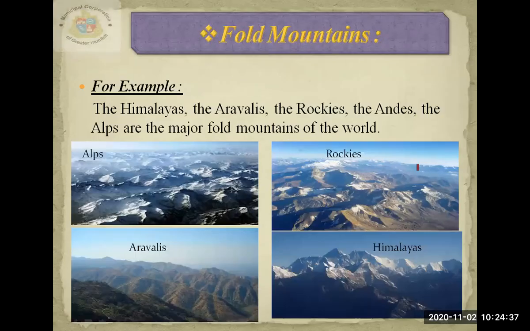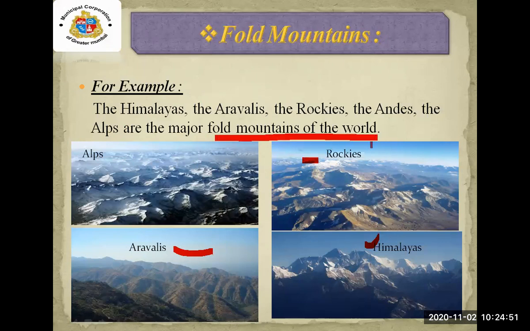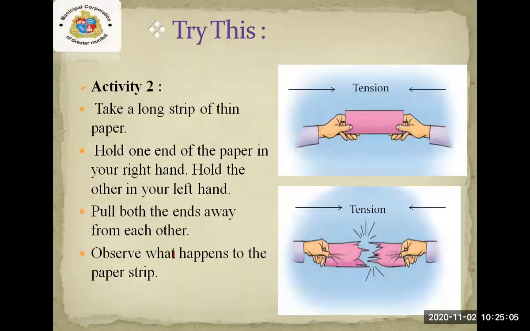Now here are some examples of the fold mountains. You can see the Himalayas, Aravalis, Rockies, the Alps are the major fold mountains of the world. So till here we have learned about the fold mountains. Let's move on. After the fold mountains, we are going to study about the block mountains.